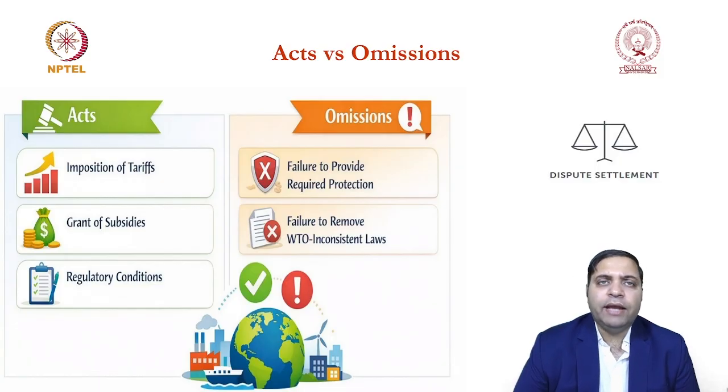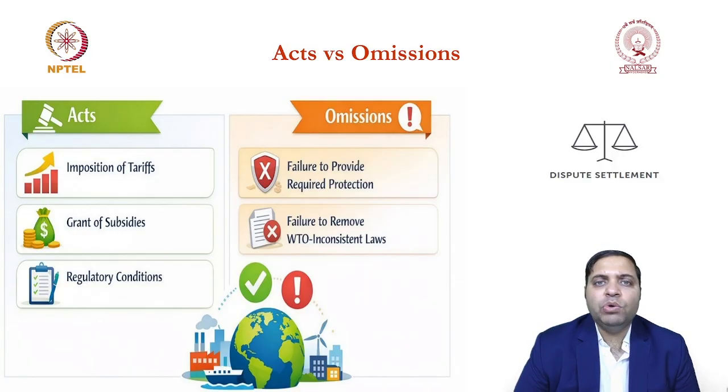Another type of complaint, in the scope of the complaints, is omissions. Now under some of the WTO agreements, you will see that there are various provisions which say that WTO members are expected to do, or should do, XYZ things.